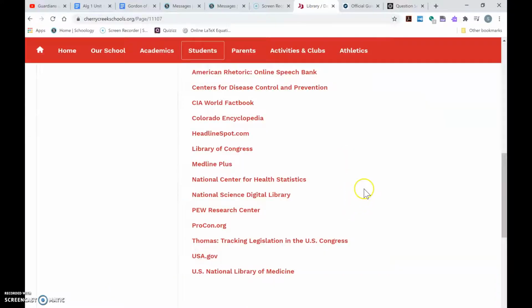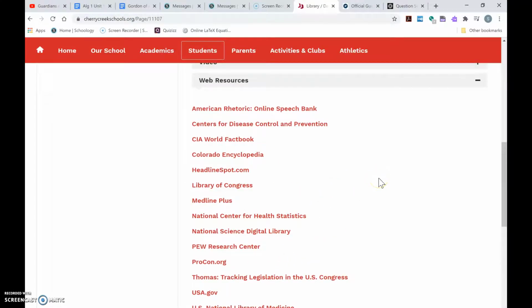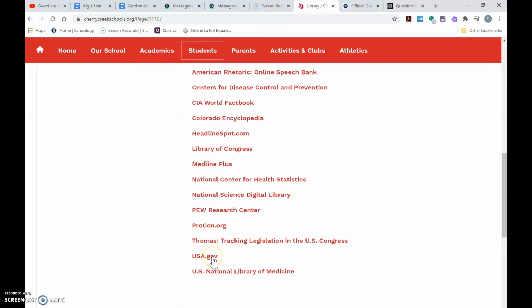And then maybe a third place might be like the Library of Congress or the National Center for Health Statistics. So I would do some searches through some of these because these are some pretty helpful databases. And the most important thing is they're very reliable. Like we can trust things coming from Pew Research Center. We can trust things coming from USA.gov. So the thing that's helpful about this is just getting you to some reliable sources of data.